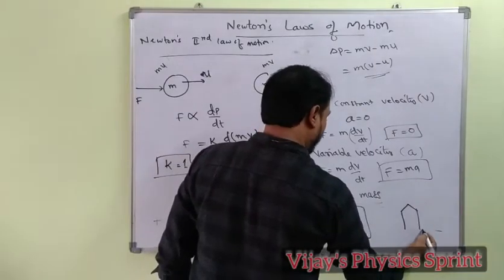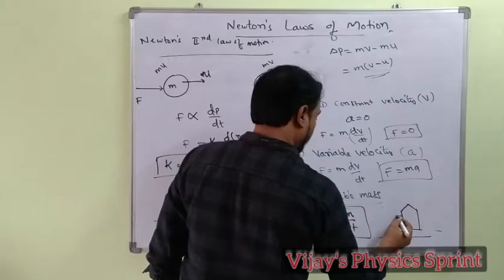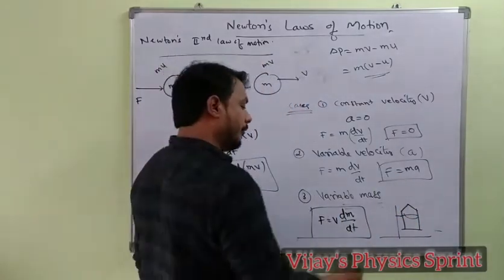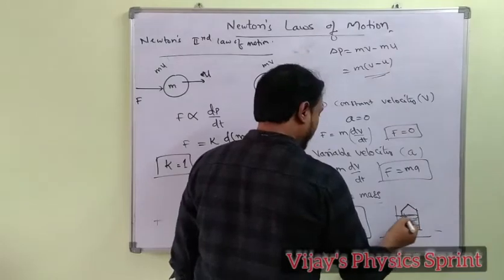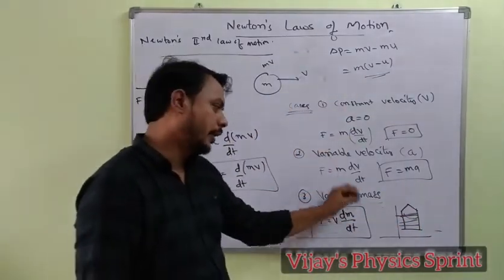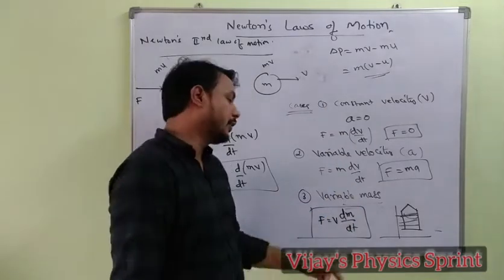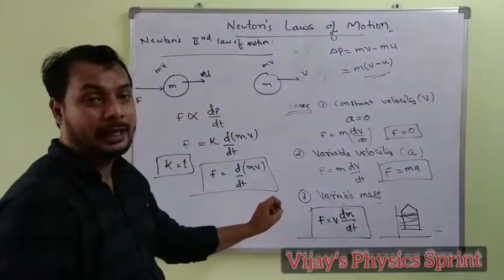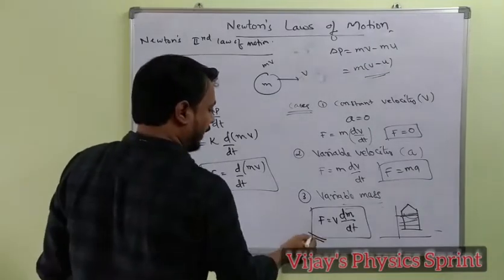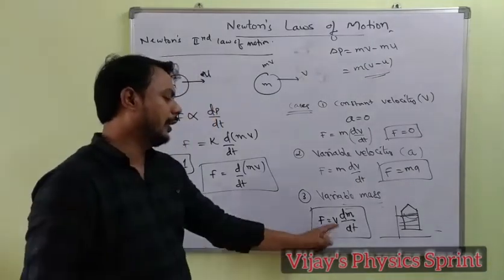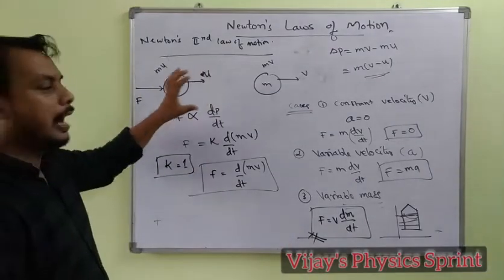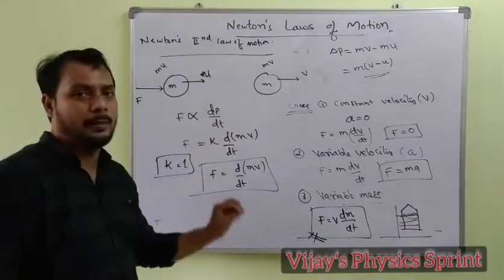The rocket is launched from the space center, carrying fuel in its chambers. When it rises to some height, the mass of the rocket, or the fuel, decreases. So it is one of the best examples of a variable mass system. For variable mass, the force acting on the body is F equal to v dm by dt. This is the second law of motion, the equation of the force, and its different applications.